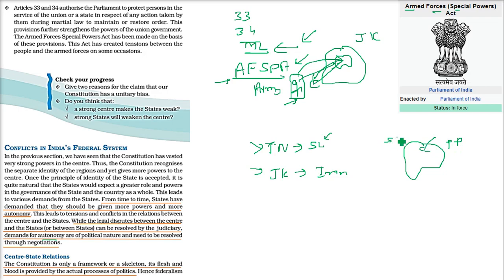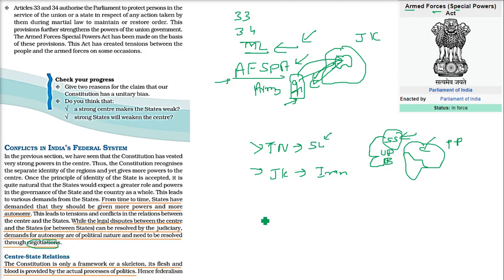Say Shiv Sena in Maharashtra says Marathi Manush, they don't want any UP person or Bihar person to come into their state. This is their political ideology, right? So these problems can be discussed between the Shiv Sena and the UP and Bihar governments. They can always do negotiations.